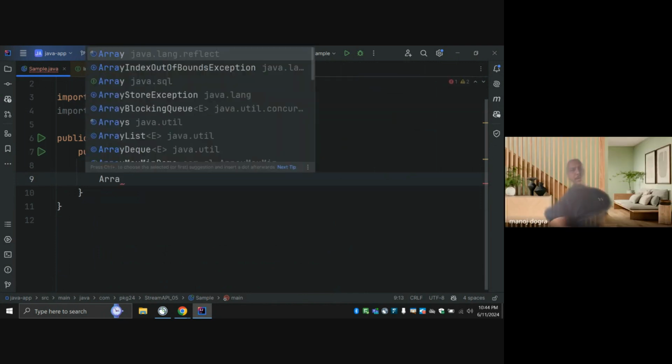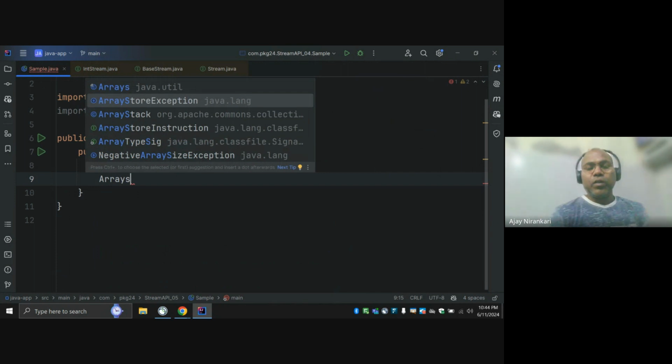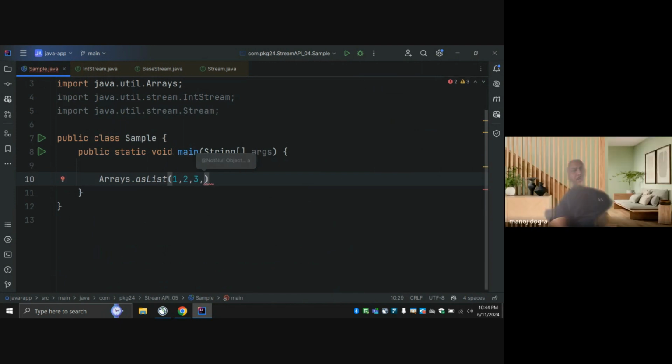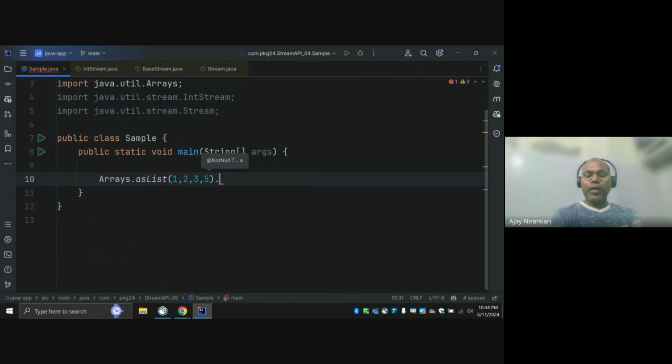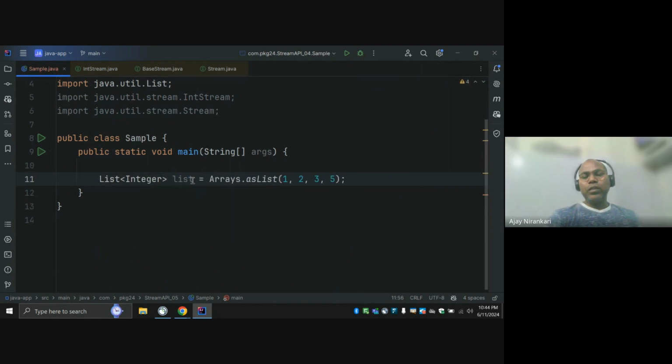So basically, BaseStream is the parent of Stream, right? Arrays as list. If you have some values, maybe 1, 2, 3, so if we have any list, I already showed how you can make a stream.